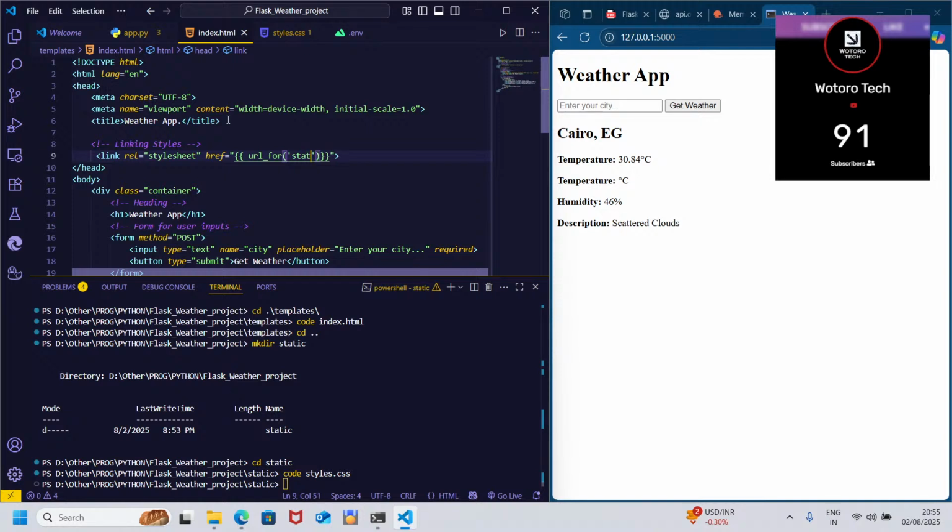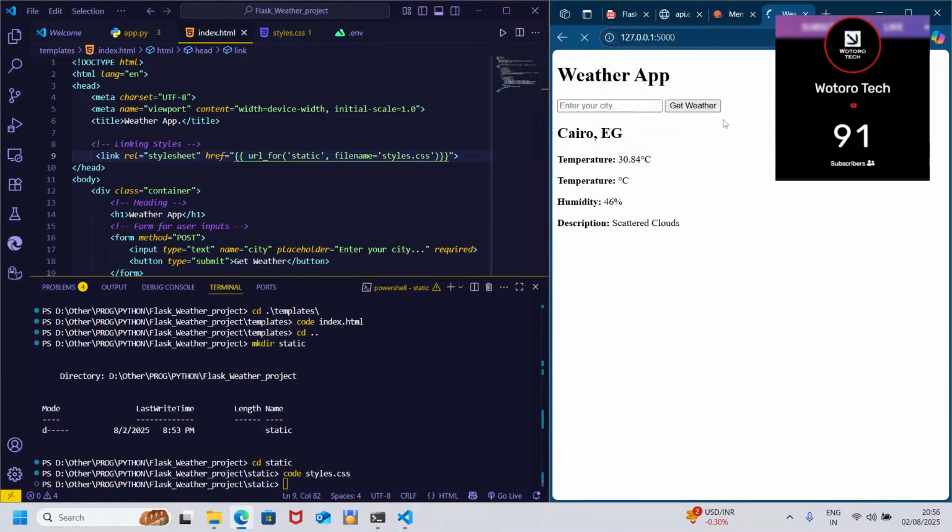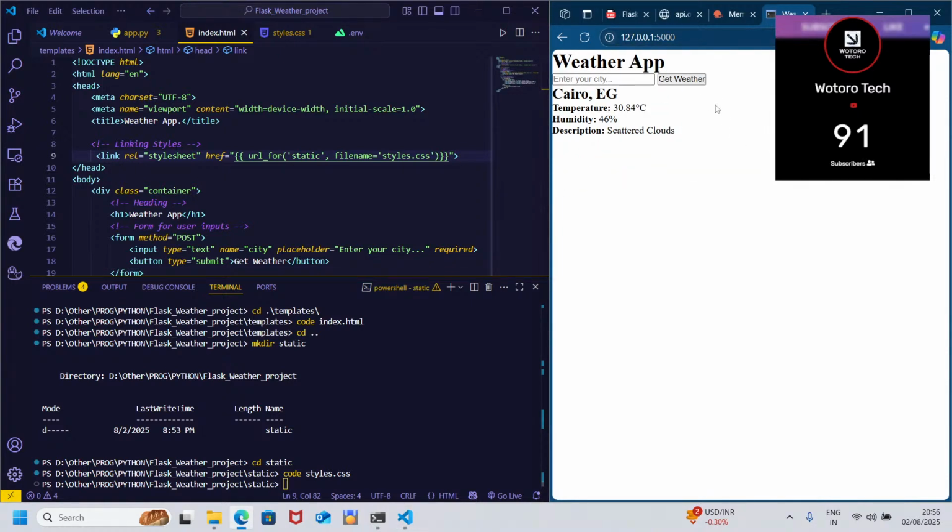Not even static, but links in general, but it differs with most images, JavaScript, and more. So here, inside the static, this styles.css. So like that, it's now okay. So look, it's working.